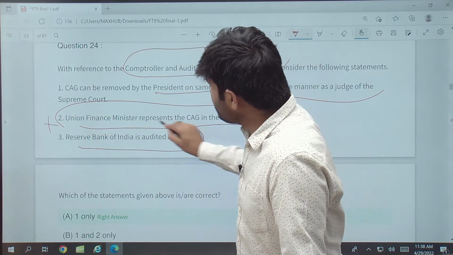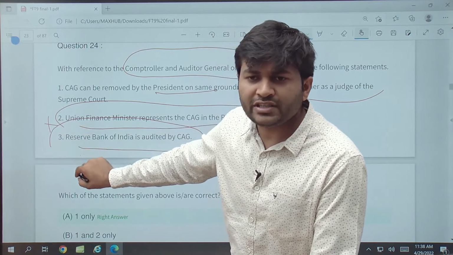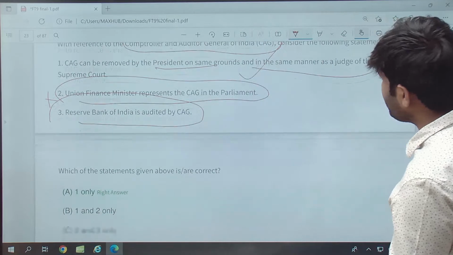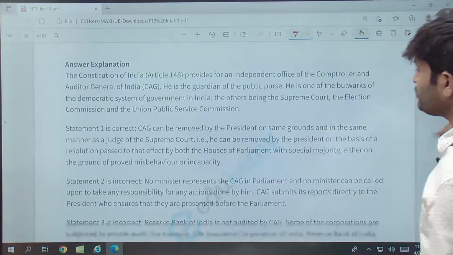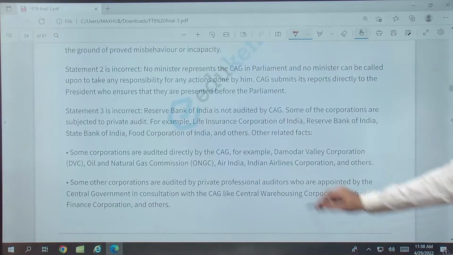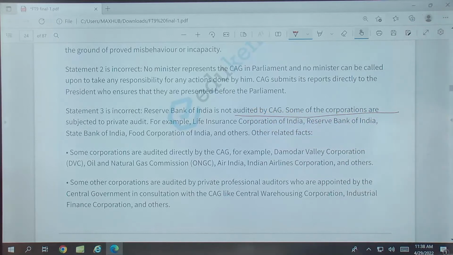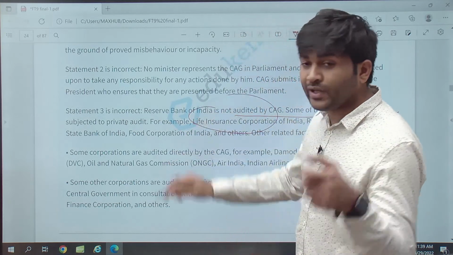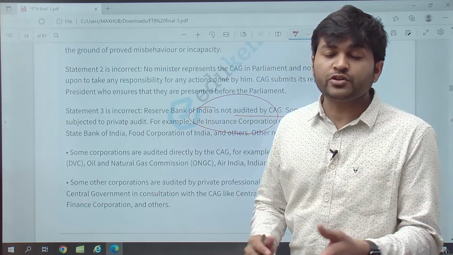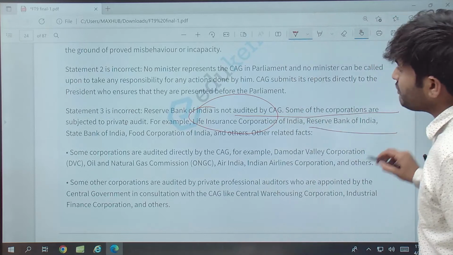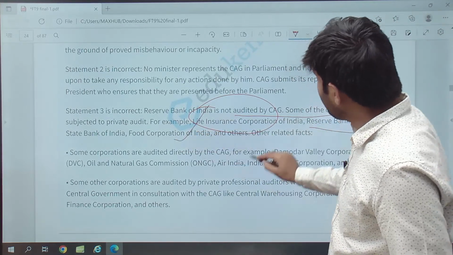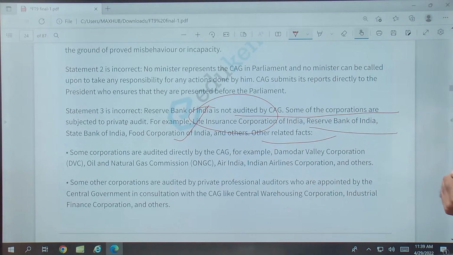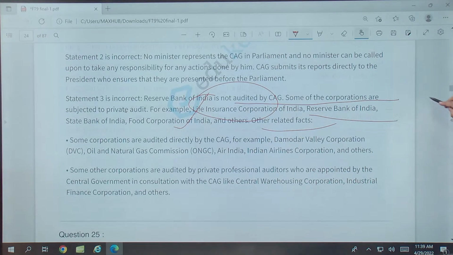RBI of India is audited by CAG. CAG doesn't audit RBI, some private organizations are given the task of auditing the RBI. So you see over here, the third statement is not audited by the CAG. Some of the corporations are subjected to private audit. For example, your LIC, now LIC's IPO is out, so this is also in the news. Reserve Bank of India, State Bank of India, FCI and others, they are audited by private organizations.